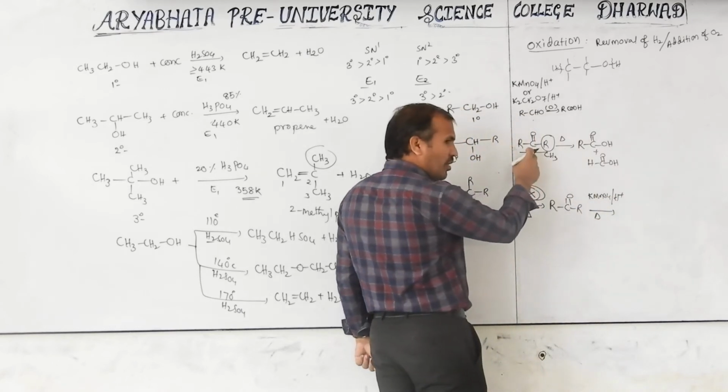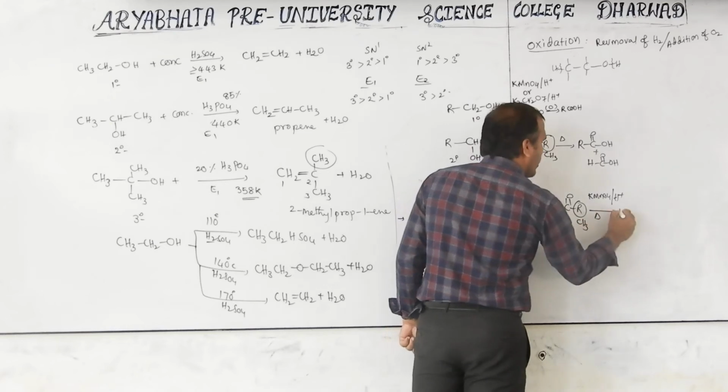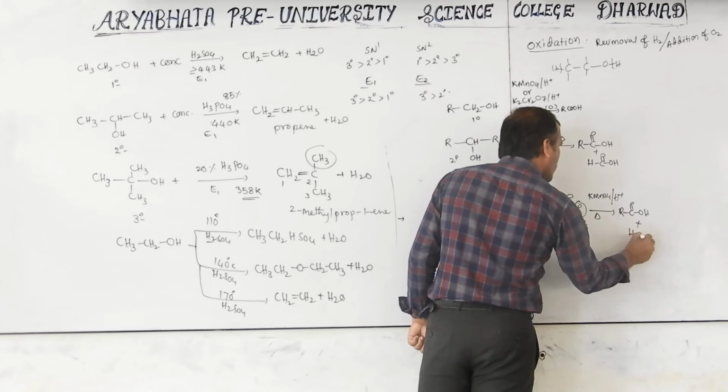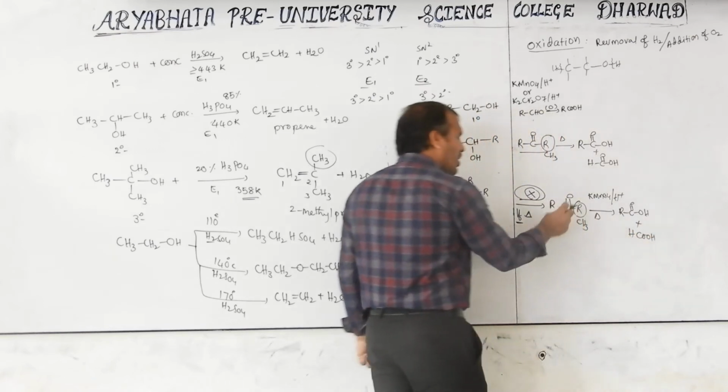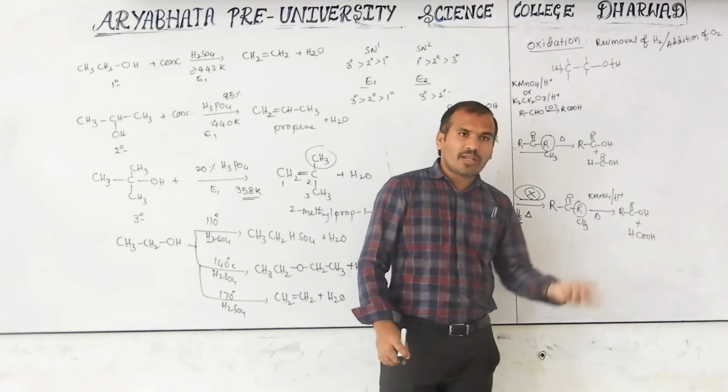Again, this one we already know. Then it will be the same form. If CH3 is there, then it is going to give the same product along with HCOOH. Here how many carbons are there? 3. Here how many are there? 2. Again, 1 carbon less.